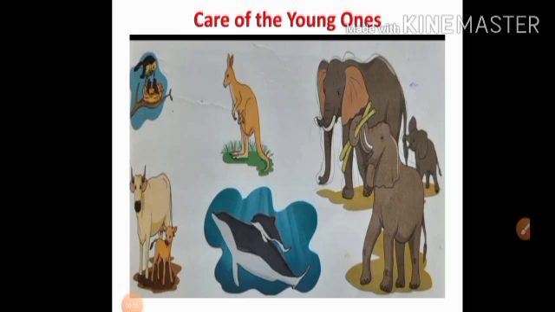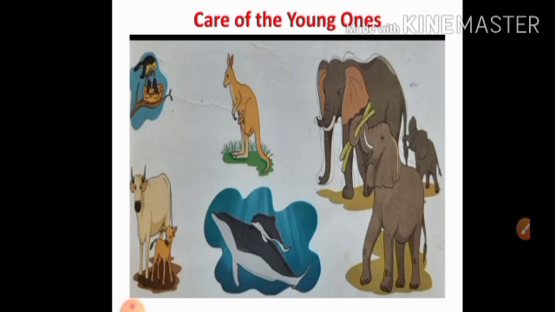Now let us discuss care of the young ones. First point, mammals take care of their babies for a long time. Second point, the mother feeds the babies with her own milk. She protects them against enemies. Then third point is, as they grow, she teaches them to find food and live on their own. Then fourth point is, in certain mammals, father also helps, male hunts for food and guards the young ones.